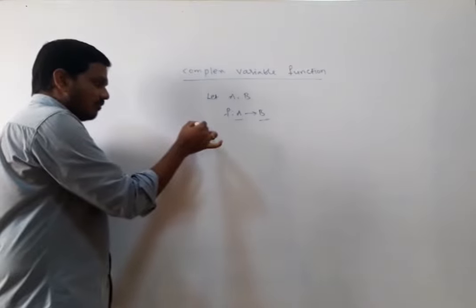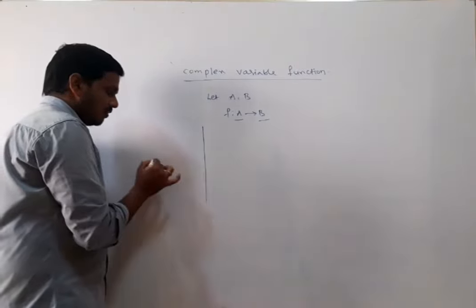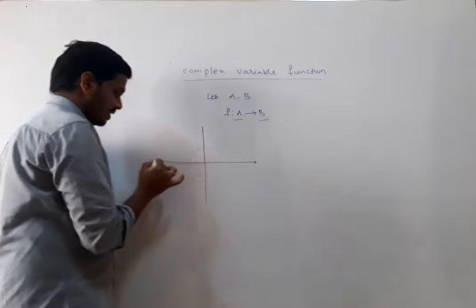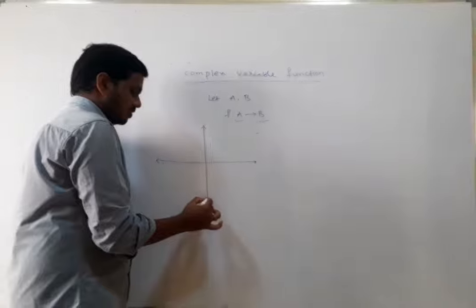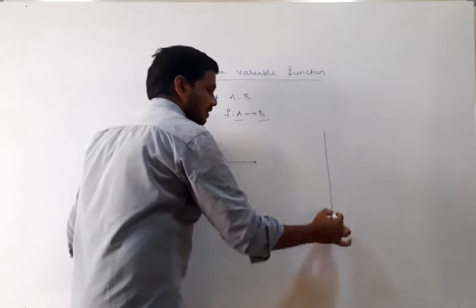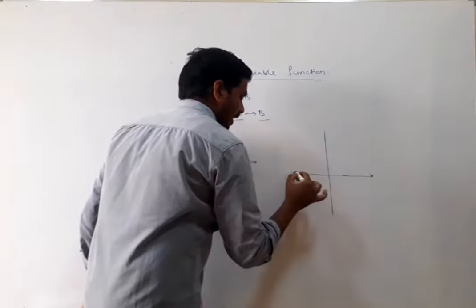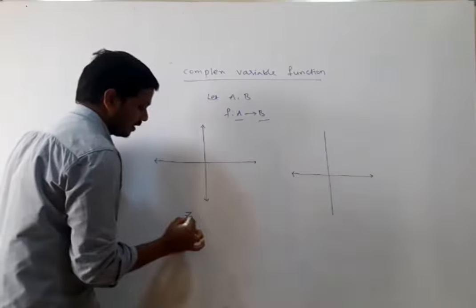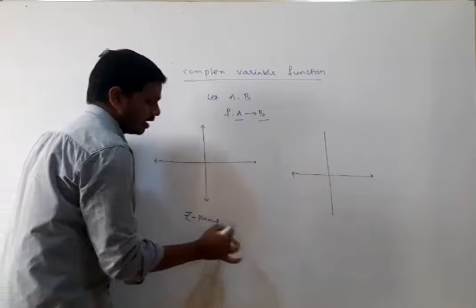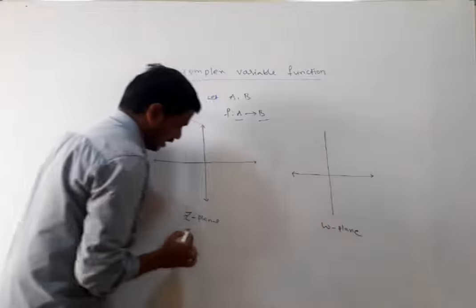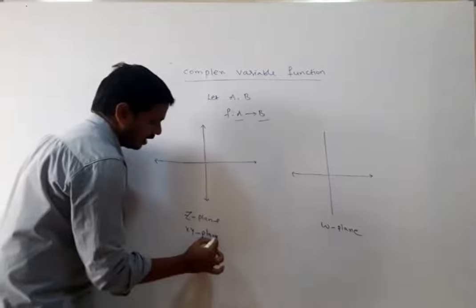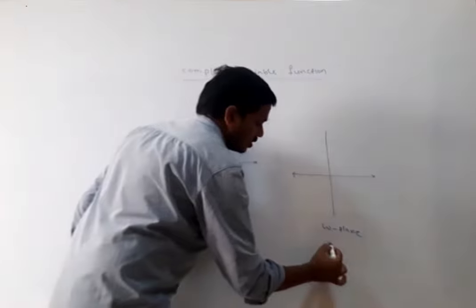To define the function in the complex number system, we should first consider two planes. This is the Z plane, and here it is the W plane, or simply the XY plane and the UV plane.